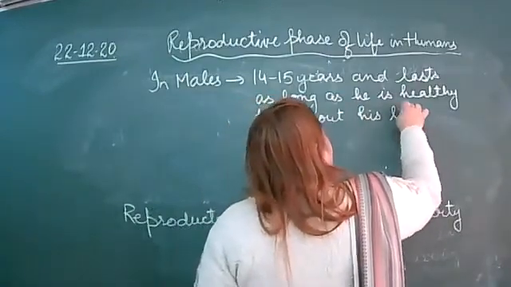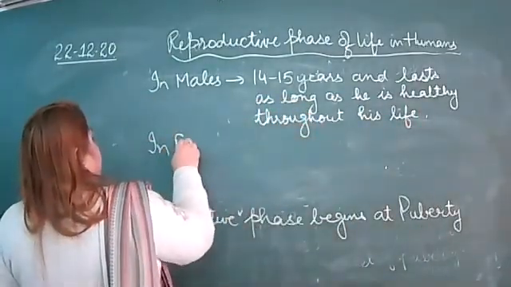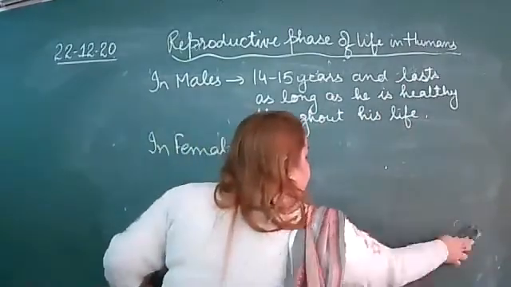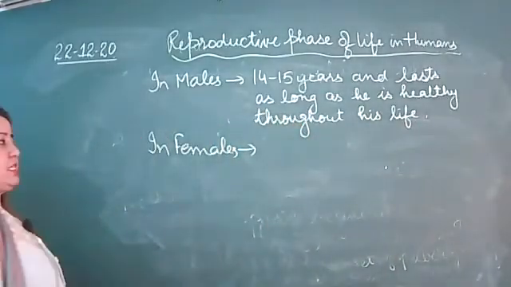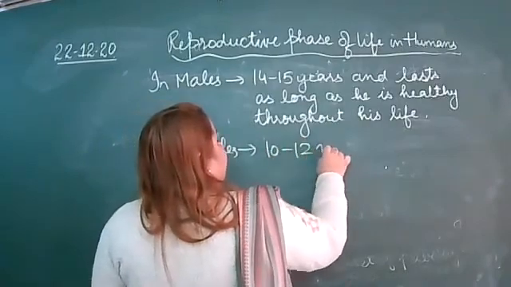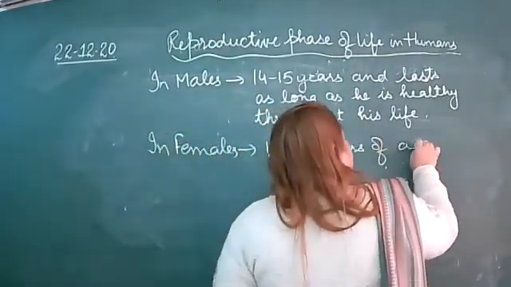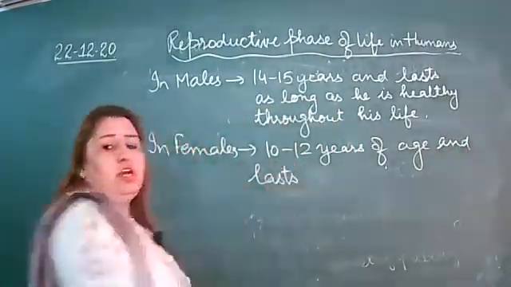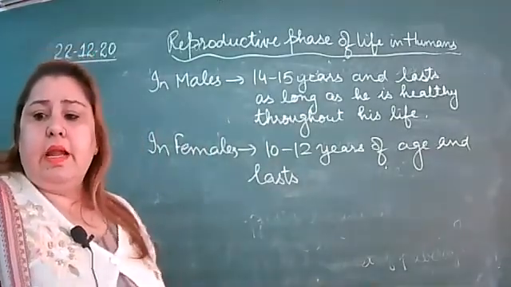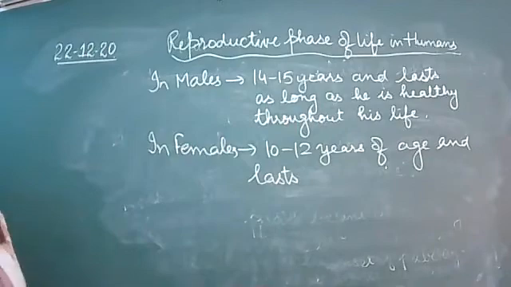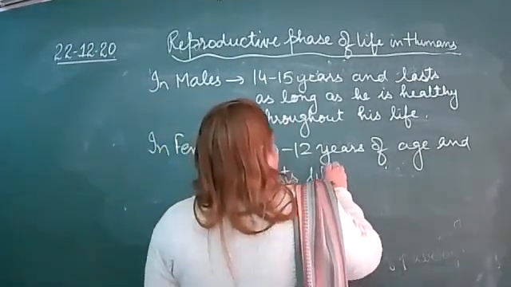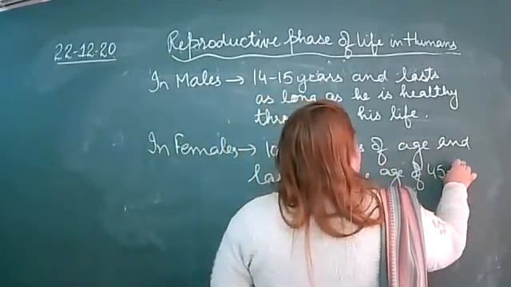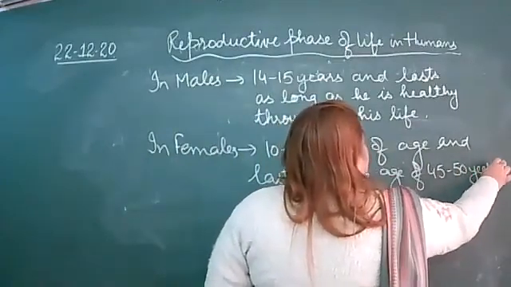And in case of the female, it starts at 10 to 12 years of age and lasts till the age of 45 to 50 years.